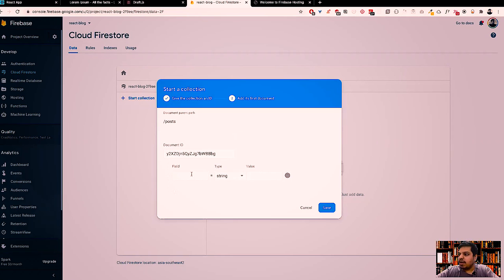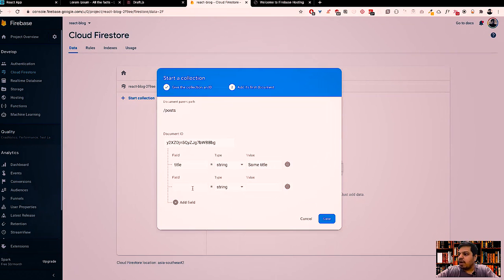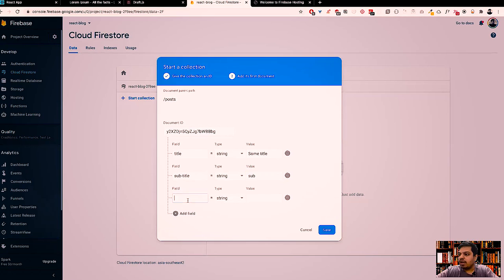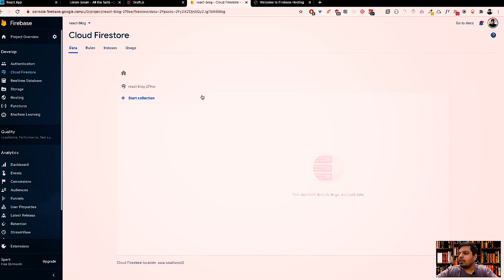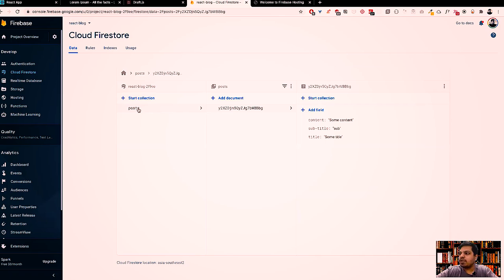So we'll auto-generate the ID over here. What fields do we want? We want the title to be some title. We'll add a field, it will be subtitle, and we'll also have the content part, right? So we'll write some content, we'll save it. And this will create one document. Here you see posts has only one item, which is one post. It has content this, subtitle this, title this. So whenever we create a post from the front end, we'll add another document over here. And we'll see, don't worry.